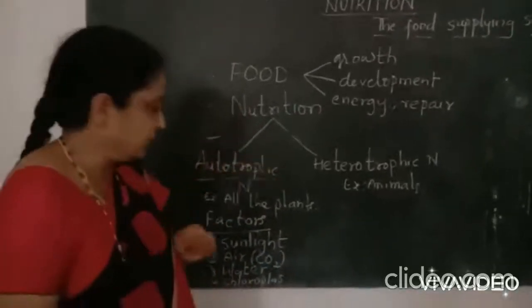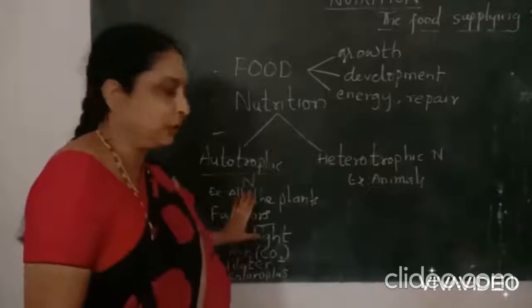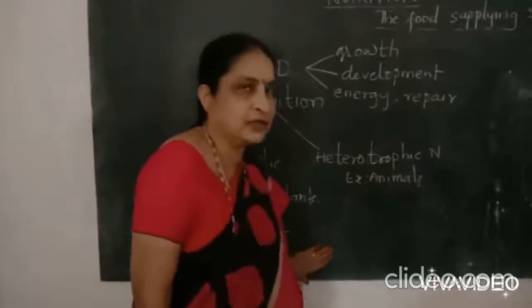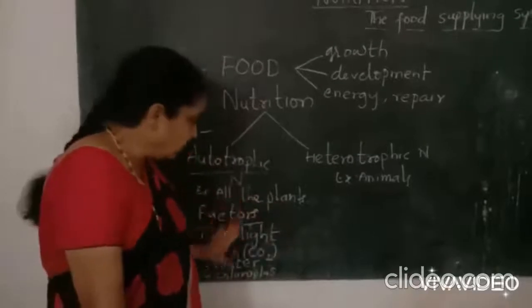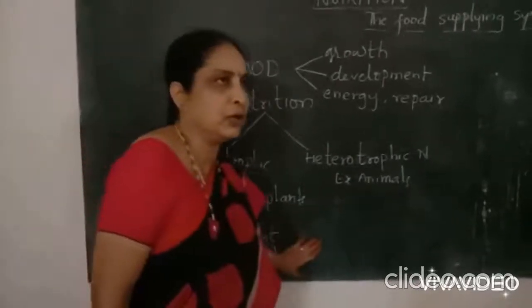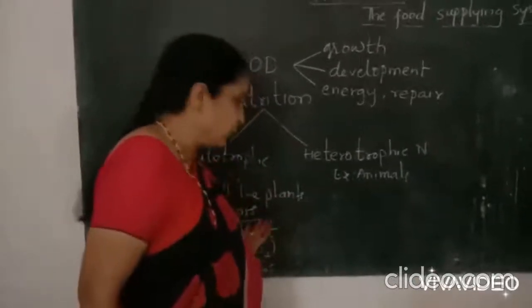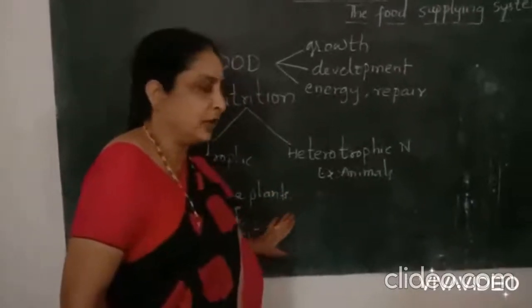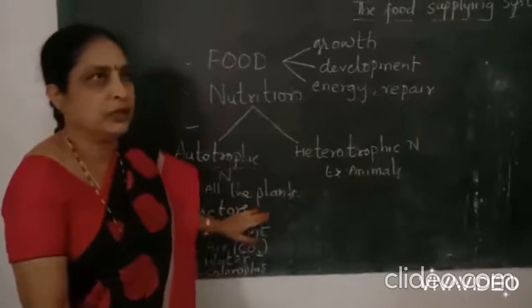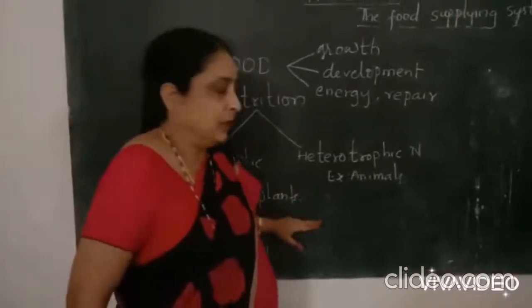Plants take in or absorb these four factors from their environment. These are all simple inorganic components. They take all these four simple inorganic components and prepare the food in the green leaf.